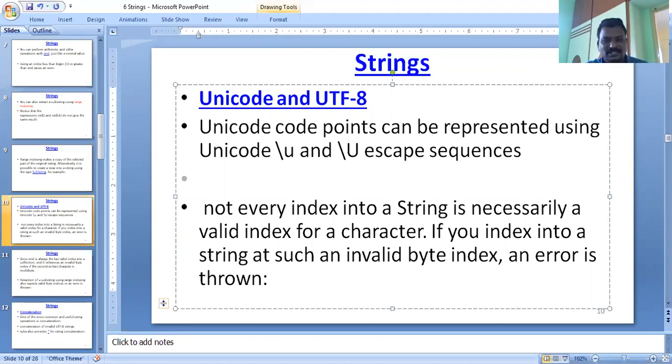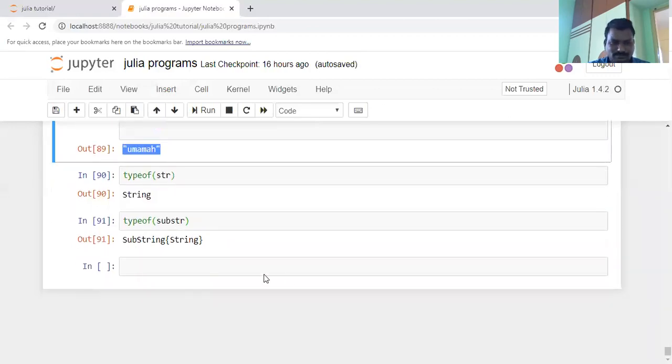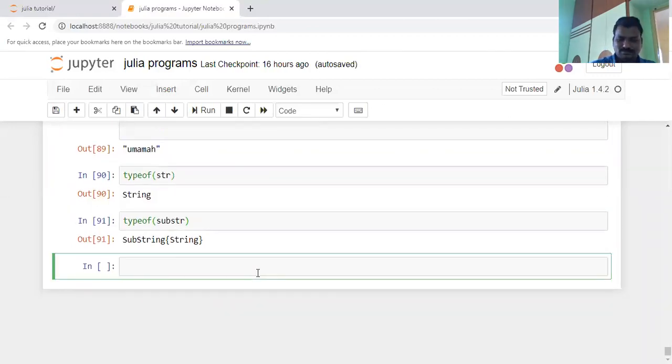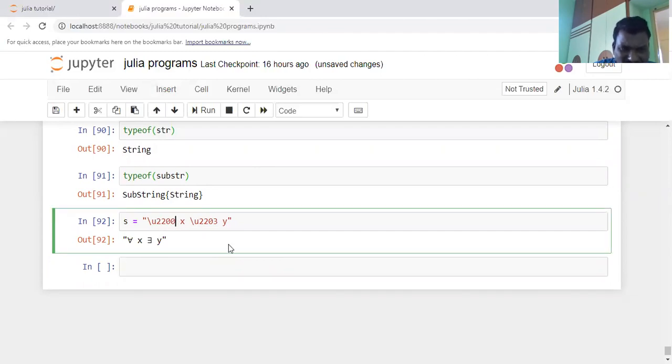For the string here, you have a string value slash u 20. For example, I am taking the 78.